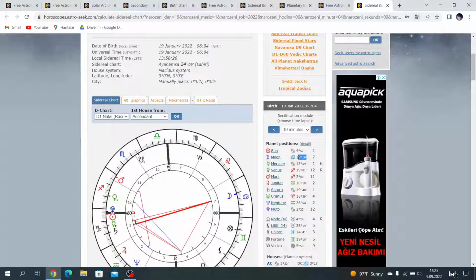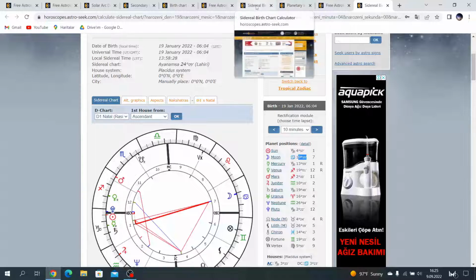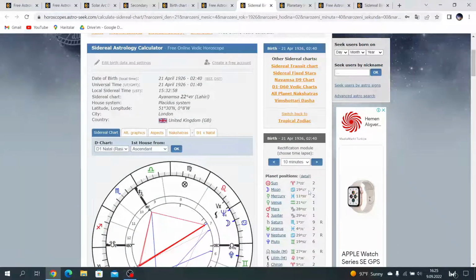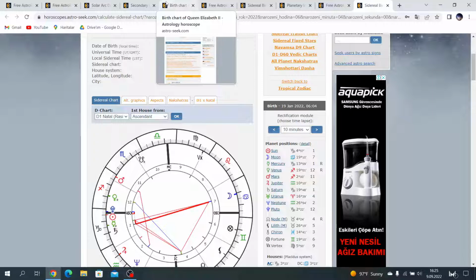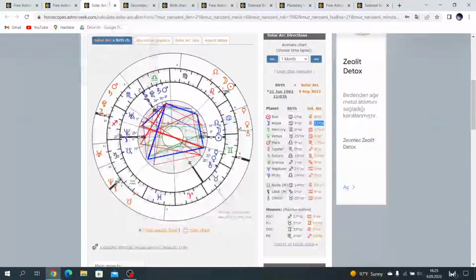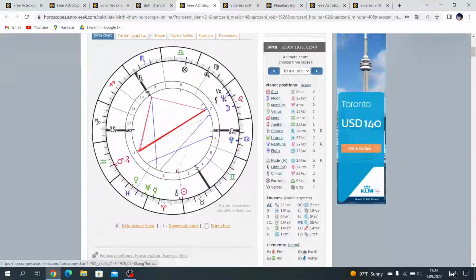Very close to her sidereal Moon degree. Oh my God. This is Queen Elizabeth's sidereal Moon degree, and this is Prince William's solar arc Moon degree, 13 degrees and 20 minutes. And yes, this is really interesting. Okay, I found it.